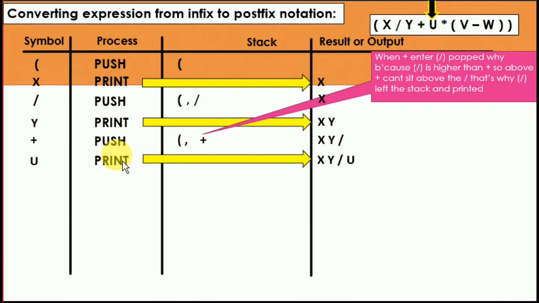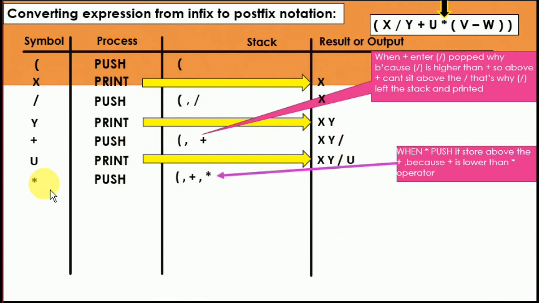U is directly going to be printed. Multiply. So bracket comma plus comma multiply. Multiply is going to sit there. Why? Because plus is the lowest and multiply is the highest. So multiply is at the top of the lowest priority plus. So this is correct. So xy divide u. Again the bracket sign, push that. Now bracket, plus, multiply, another bracket.